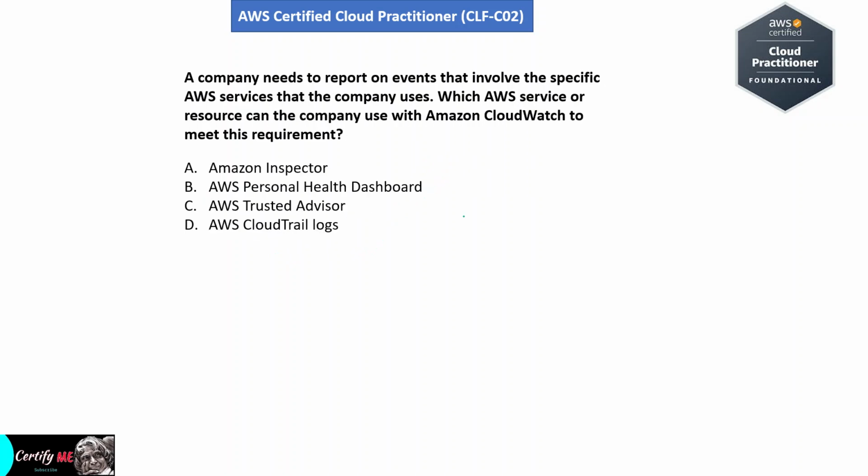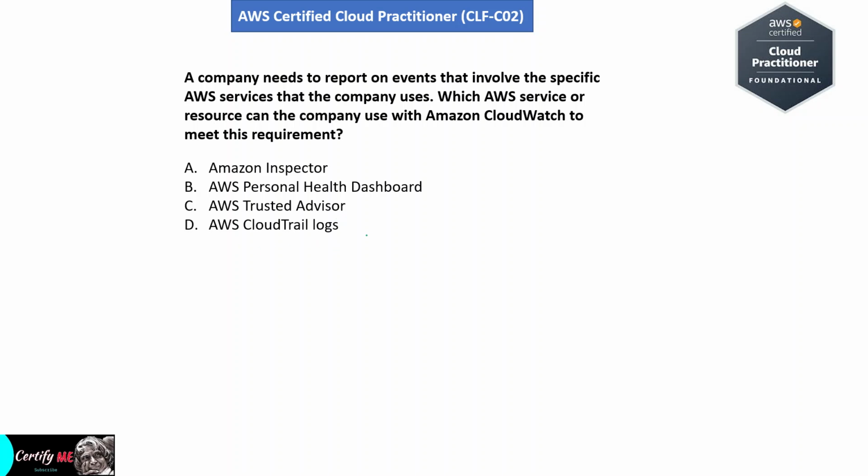Next question. A company needs to report on events that involve the specific AWS services that the company uses. Which AWS service or resource can the company use with Amazon CloudWatch to meet this requirement? Option A, Amazon Inspector. Option B, AWS Personal Health Dashboard. Option C, AWS Trusted Advisor. Option D, AWS CloudTrail Logs.